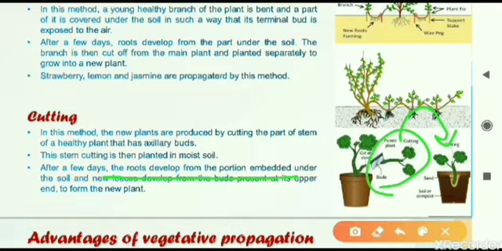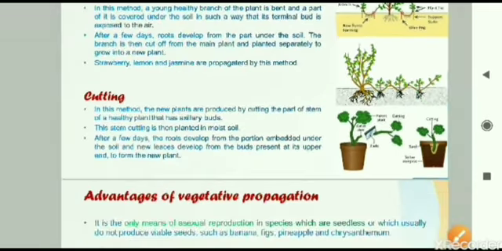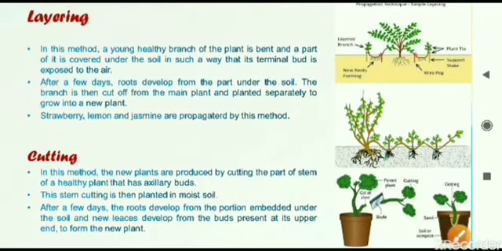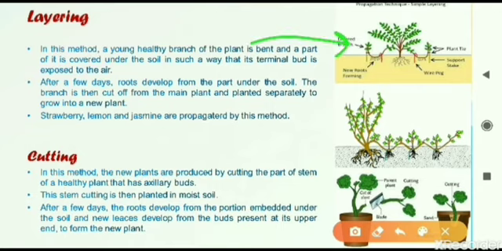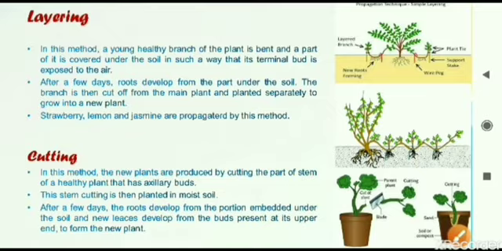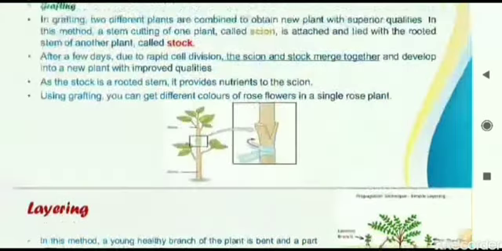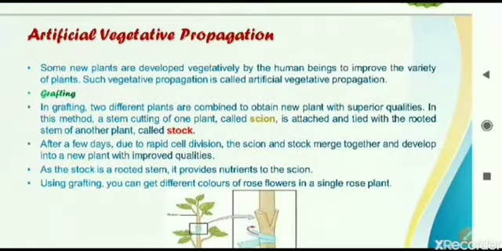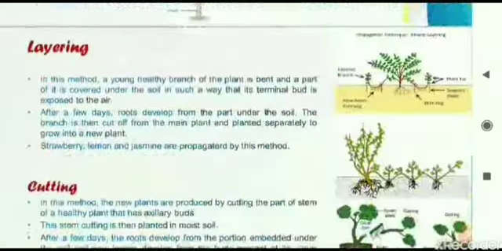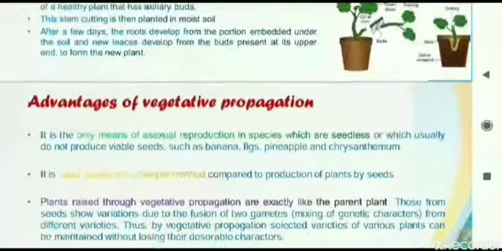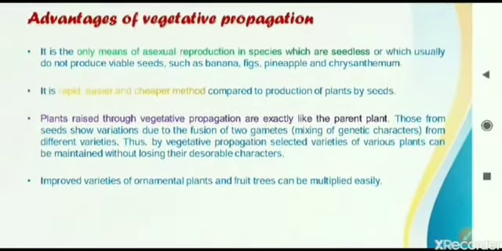So that is cutting. We are cutting off a part, taking a separate part of the stem or the branch, and growing it separately. So in layering, first we are putting it under soil, after that we are cutting. In cutting, first we are cutting and then it is grown. So more or less both are similar. That is layering, cutting and grafting. These are the three different methods of artificial vegetative propagation. Artificially we can cultivate new varieties or better qualities of plants.